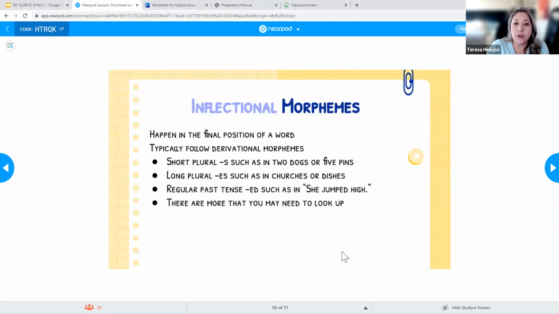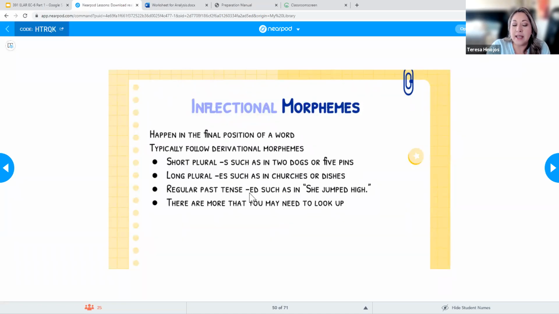So inflectional morphemes are something that we do have to teach our students as well. This is something that happens in the final position of a word, so it's going to typically follow derivational morphemes. Such as a short plural, right? If I add an S to the end of a word, that just means plural, such as in two dogs or five pins. A long plural would be adding an ES to the end of a word, such as in churches or dishes.